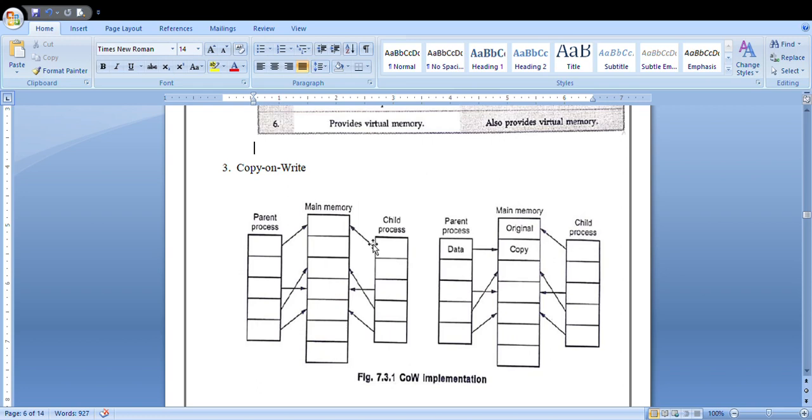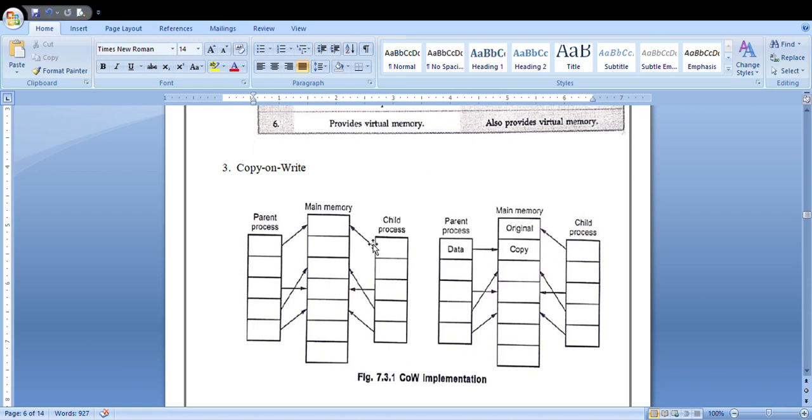When the content of the memory ought to be updated, the copy on write bit is checked. What happens if you want to change any of the data in your parent process? It has to be reflected in your child process too, because while you are performing the operation on the child process, some of the resultant values will be dependent on the parent process values.